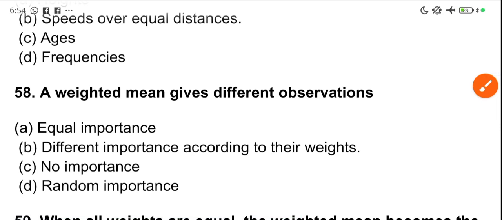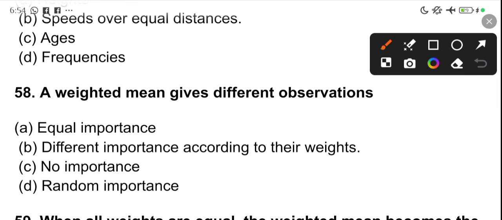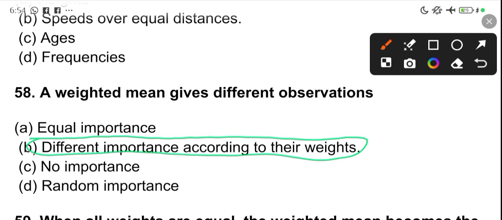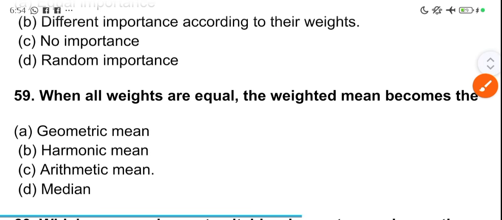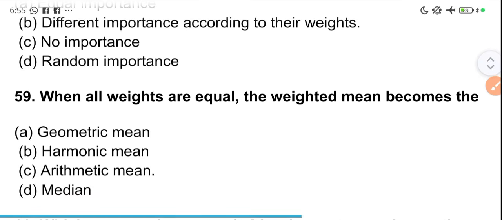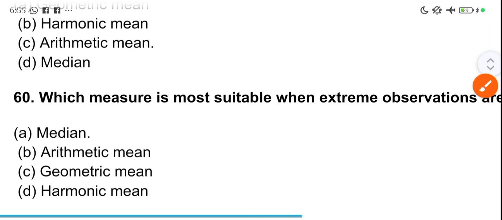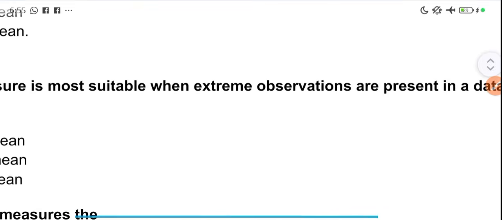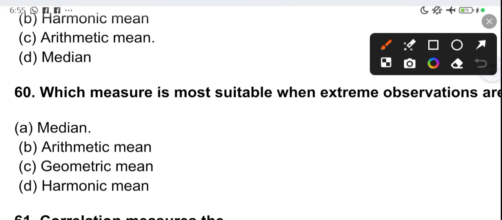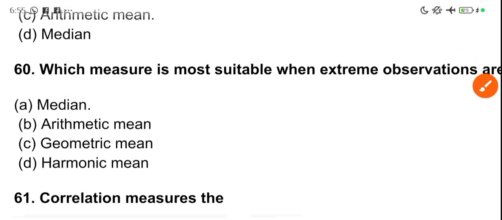A weighted mean gives different observations different importance according to their weight. When all weights are equal, the weighted mean becomes the arithmetic mean. Which measure is most suitable when extreme observations are present in a dataset? Use the median. Remember, it's the median that is not affected. If you use the mean, your values will change as the extremes alter.